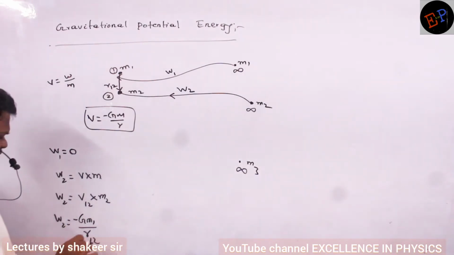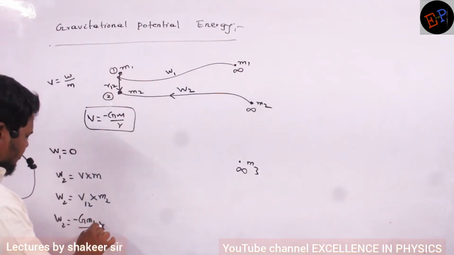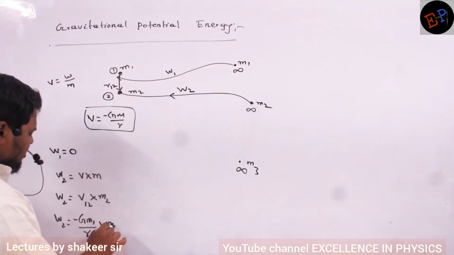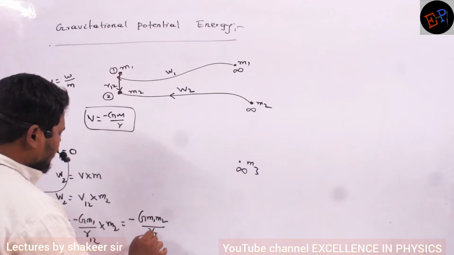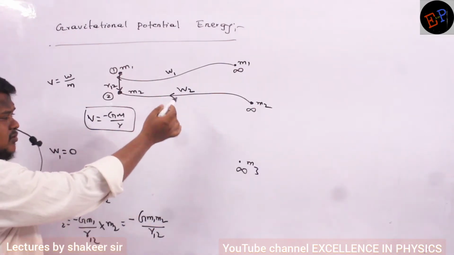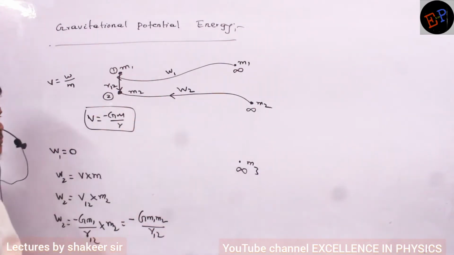So this much amount of work I have to do, multiplied by which mass I am moving? I am moving mass m2. So therefore the work is minus G m1 m2 divided by r12.